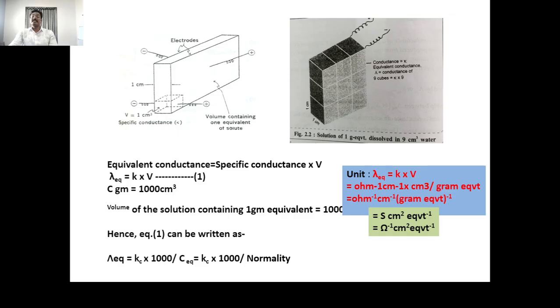Therefore the unit becomes per ohm per centimeter per gram equivalent, or Siemens centimeter square per equivalent, or per ohm centimeter square per equivalent.